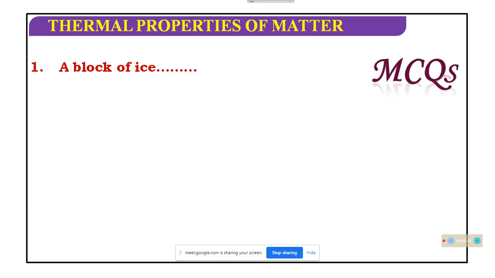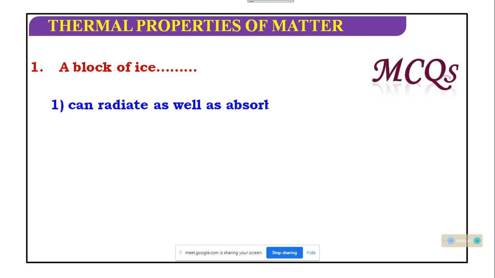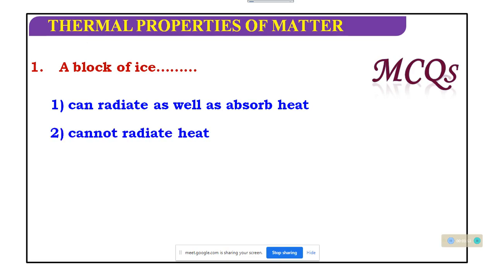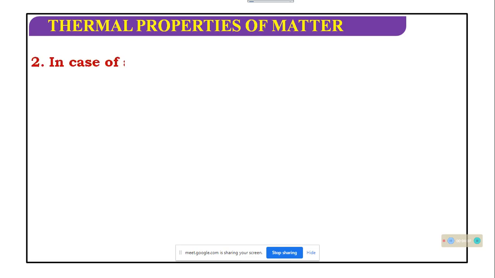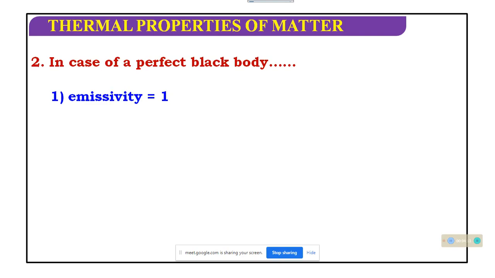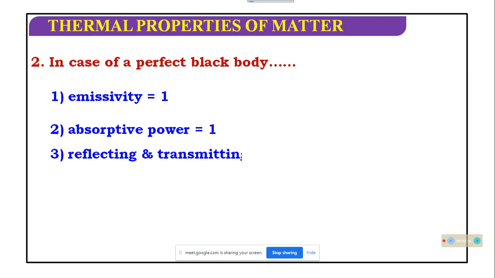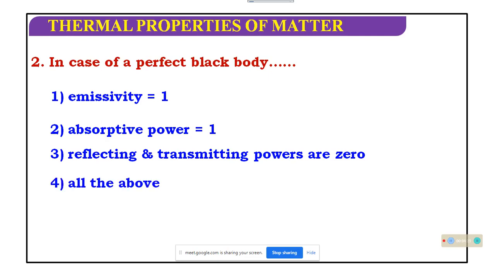I am giving some examples. A block of ice can radiate as well as absorb heat; which one can radiate and absorb heat? In the case of a perfect black body: emissive power is 1, absorption power is 1, reflecting and transmitting powers are 0, and all of the above. Which one is right?